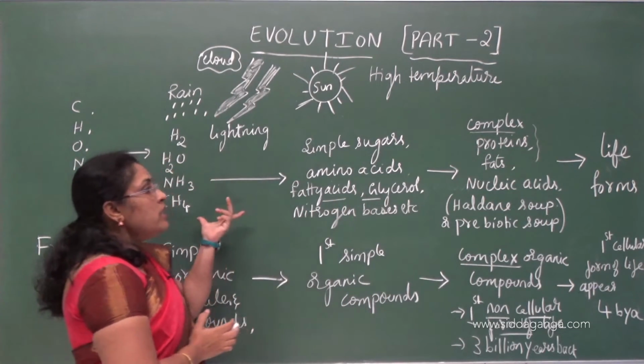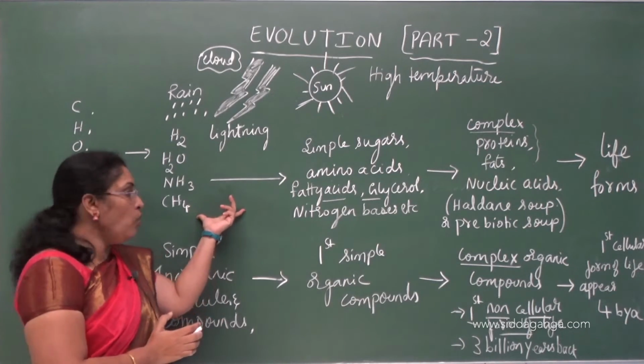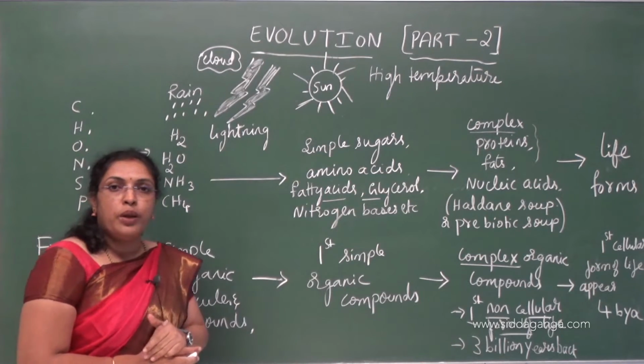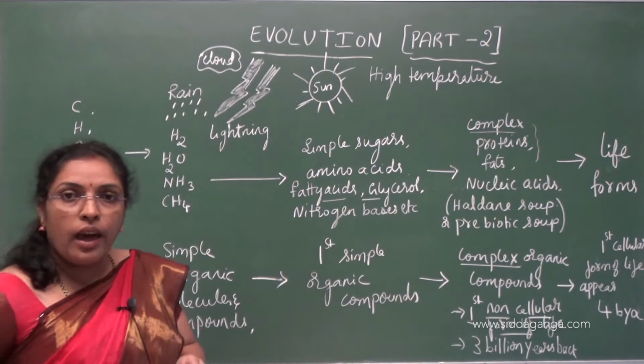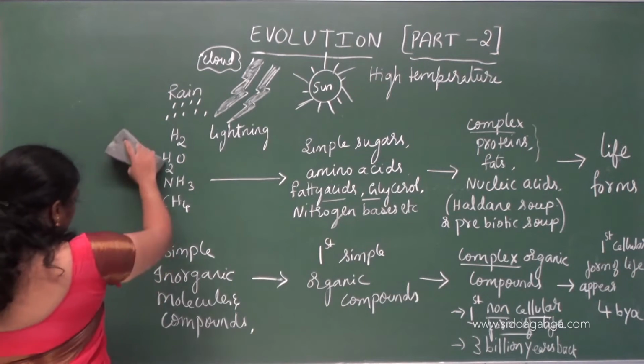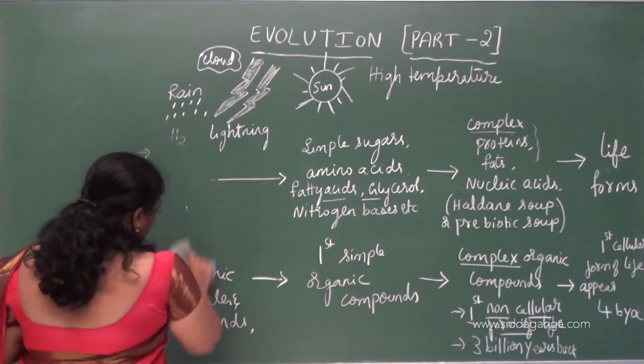Understood? This is about the organic evolution, and we already discussed this was proved experimentally by Stanley and Miller. So let's go with the evolution of life theories.